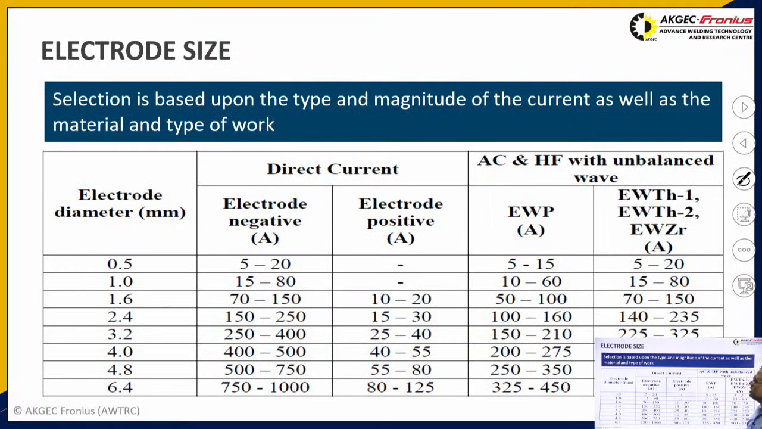So there are various tungsten electrodes with various diameters, and these different diameter electrodes show what type and magnitude of current you actually use based upon the electrode diameter. You can see that for a 1.2 mm diameter electrode, in case of direct current electrode negative, the current range is around 70 to 150 ampere, whereas in case of direct current electrode positive, for a 1.6 mm electrode, the current varies from 10 to 20 ampere. Similarly you can see further.